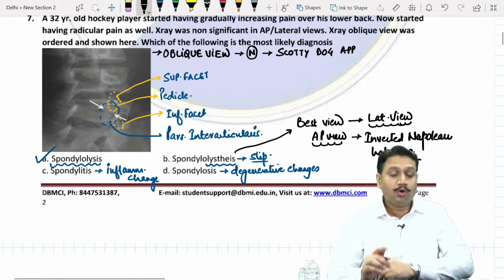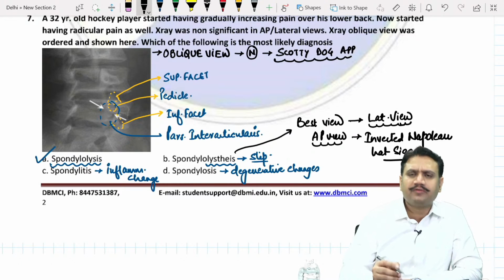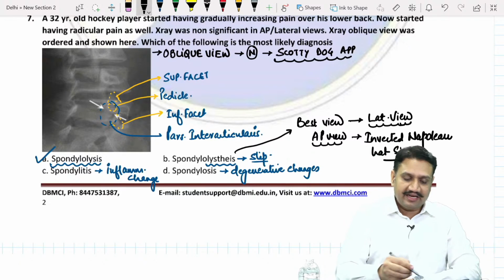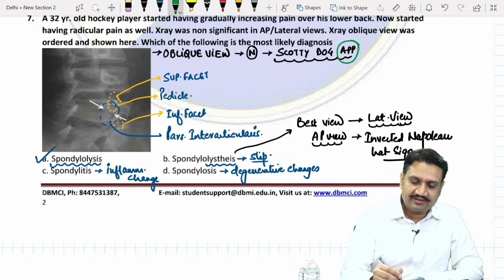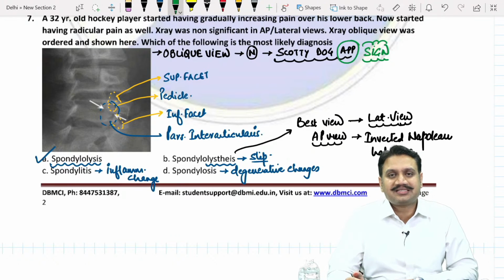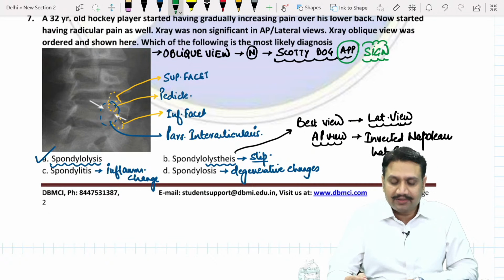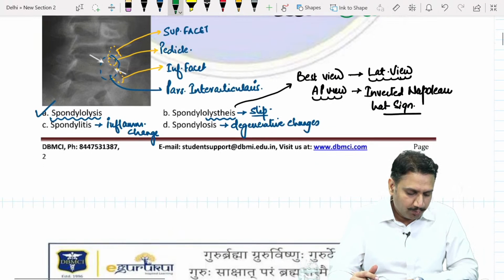Absolutely correct. So whenever they say Scotty dog appearance, remember, appearance is always normal. If instead of appearance they say Scotty dog sign, then the sign has to be a pathology. Okay, so Scotty dog appearance or the Scotty dog sign. This is about this particular question, the oblique view.